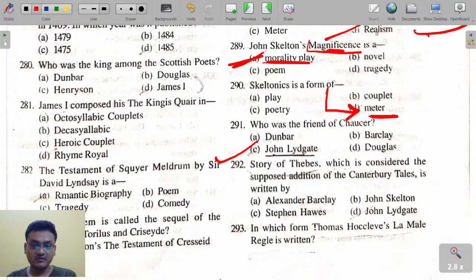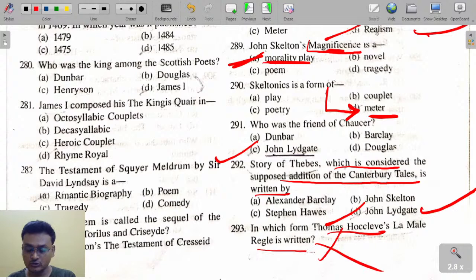Story of Thebes, which is considered the supposed addition to the Canterbury Tales, is written by John Lydgate. In which form did Thomas Hoccleve write? We don't need to do that question. Okay. Next slide.